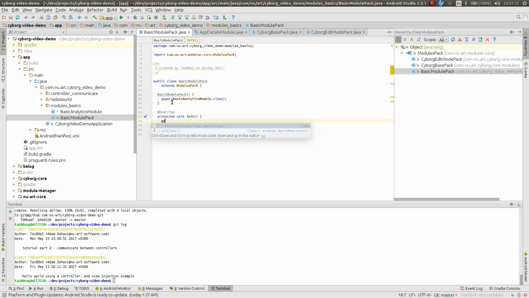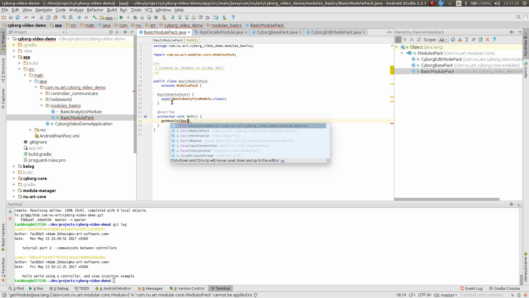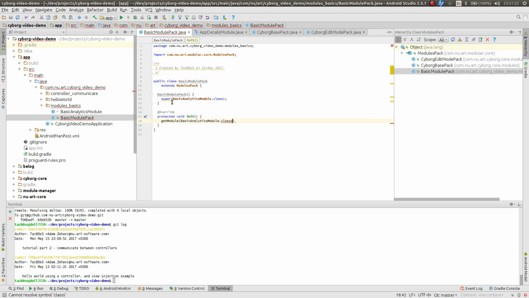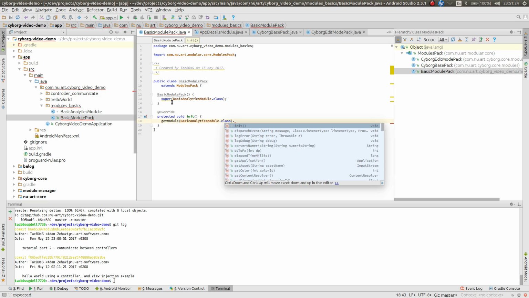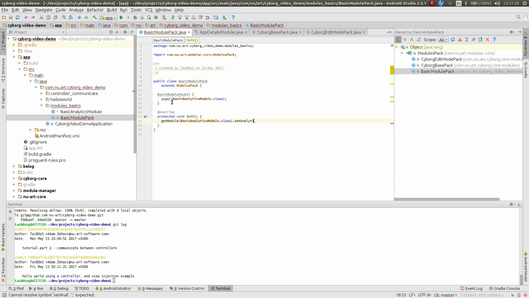We would request our module, BasicAnalyticsModule, at the class, and we would create later a new function, setAnalyticsKey, and here we would like to pass our respective analytics key, whether it's production or debug.